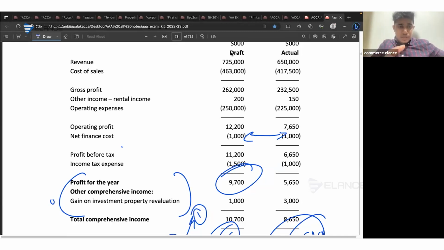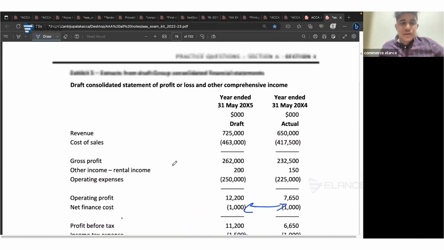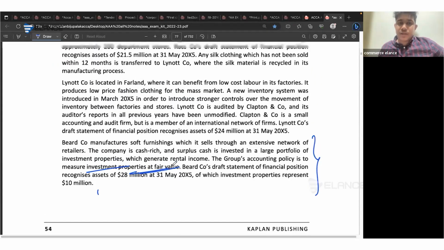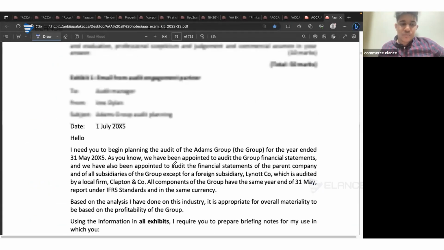So you have to consider the other figures, like operating expenses and other figures. And if there is any unusual variance in any of these figures, you can consider the income tax expense figure to calculate the effective tax rate and consider whether there is any possibility of unusual variances. So this is what you need to consider while evaluating the risk in relation to analytical procedures. Is that clear, everyone?